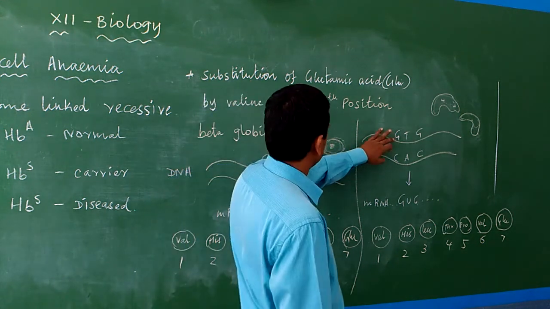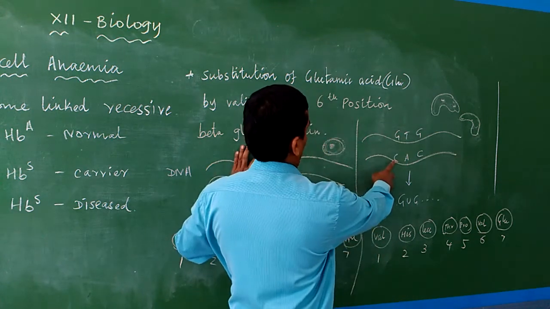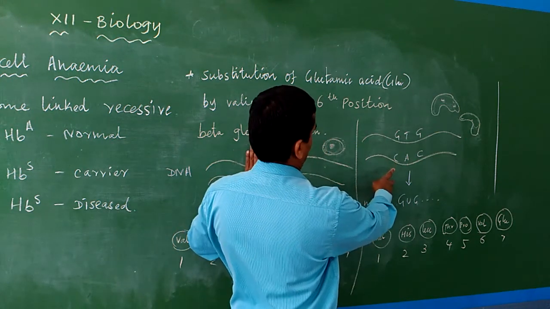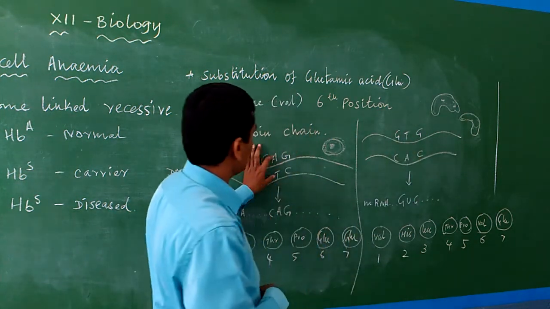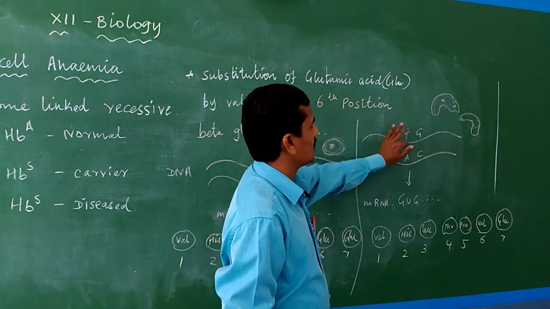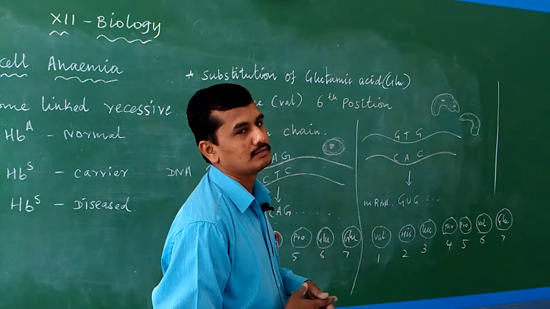Here the guanine and cytosine are common. But due to mutation, an inversion, adenine-thymine is converted into thymine-adenine. Then guanine-cytosine is the same.